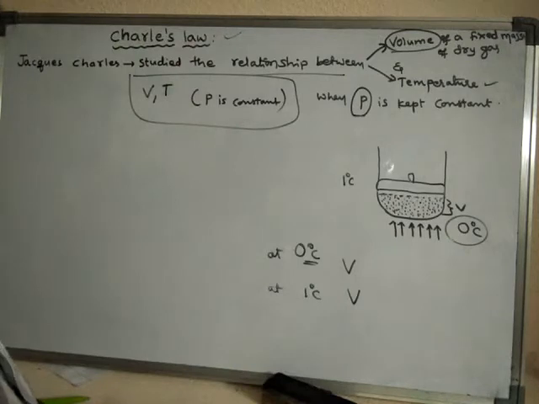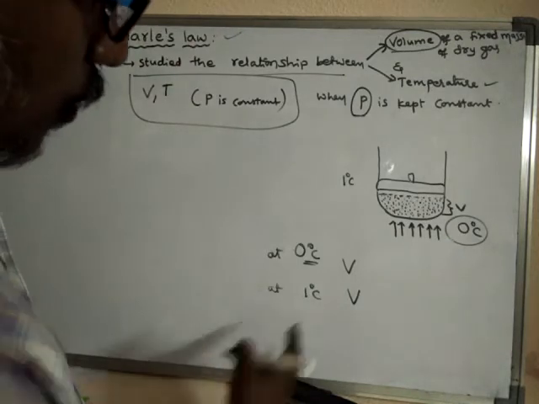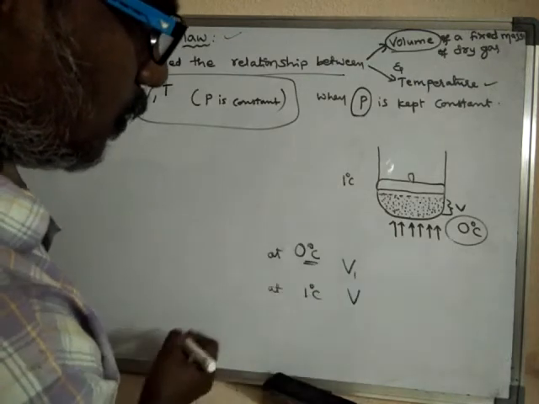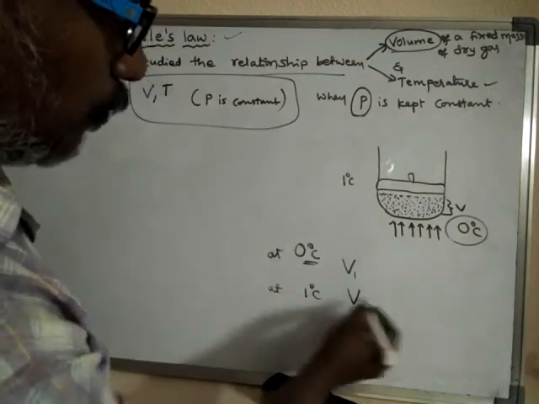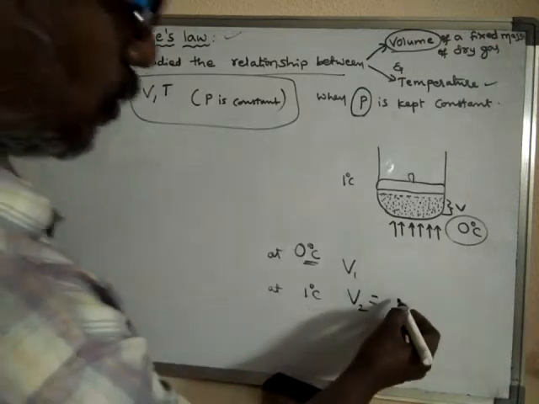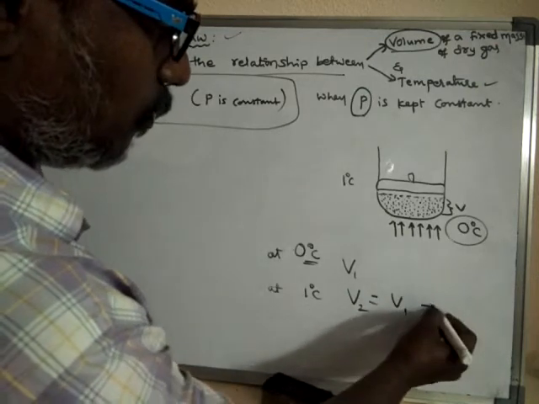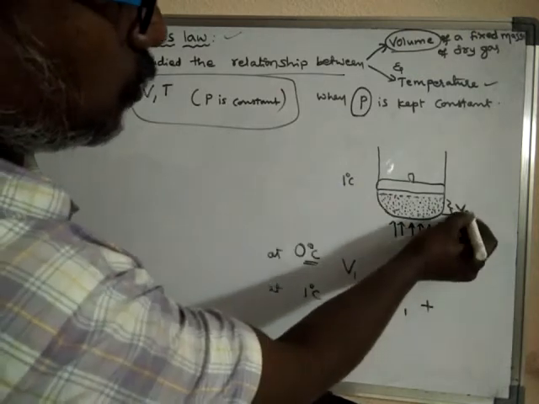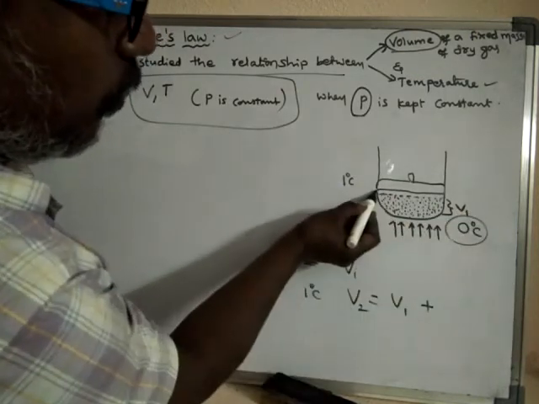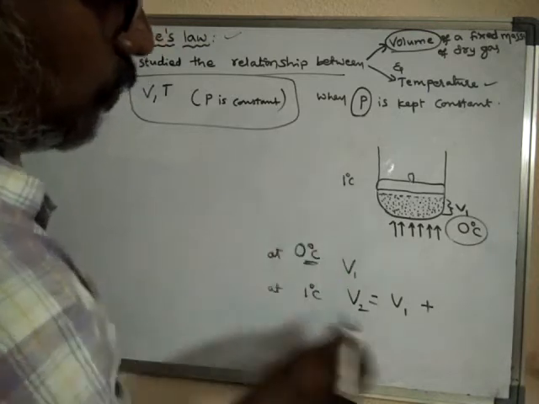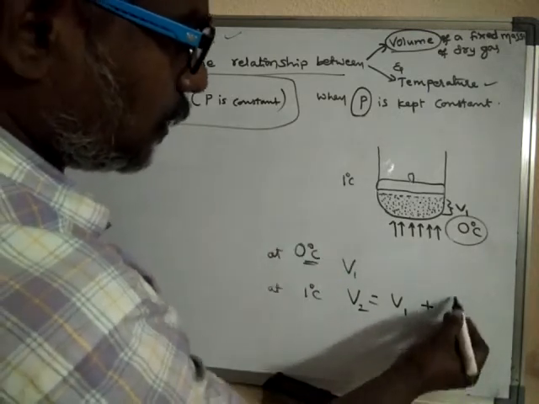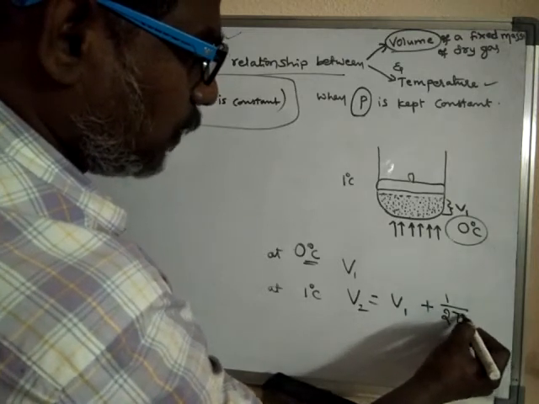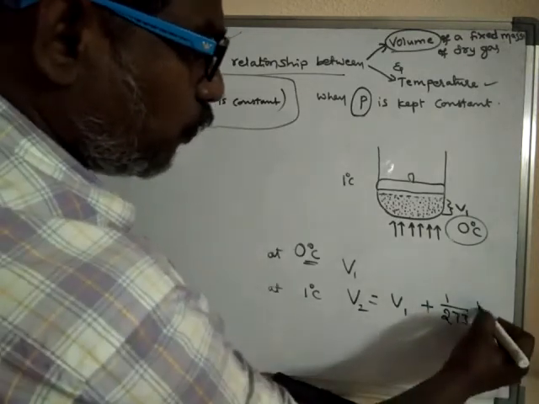So by how much? Let us assume the volume at 0 degree centigrade is V1, and now it is V2. Some volume is added to V1. The increase in volume is 1 by 273 of V1.